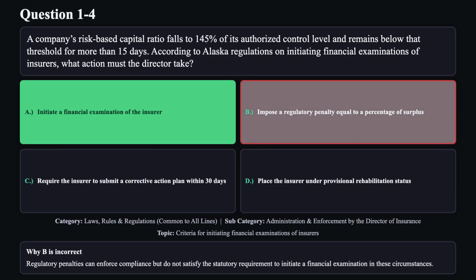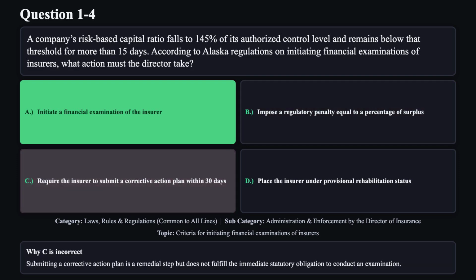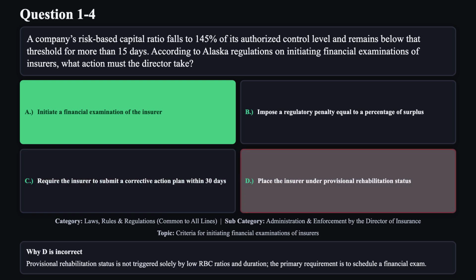Reason B is not correct. Regulatory penalties can enforce compliance, but do not satisfy the statutory requirement to initiate a financial examination in these circumstances. Reason C is not correct. Submitting a corrective action plan is a remedial step but does not fulfill the immediate statutory obligation to conduct an examination. Reason D is not correct. Provisional rehabilitation status is not triggered solely by low RBC ratios and duration. The primary requirement is to schedule a financial exam.